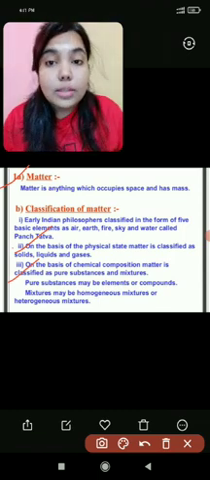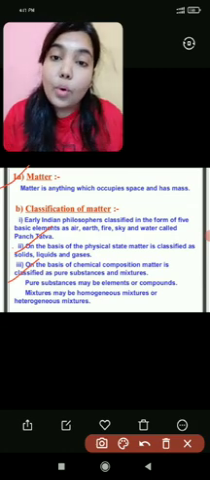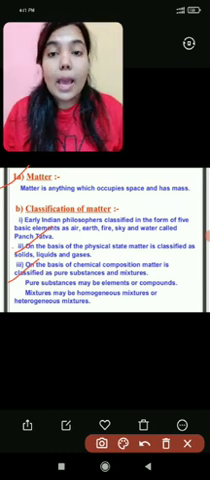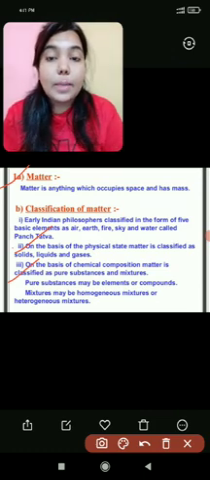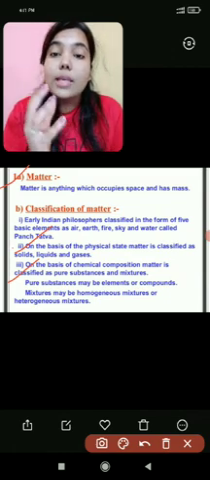It is not the purest form of the substance, the purest matter; it is impure matter. Why? Because this also implies a combination of elements, but in an unfixed ratio. The ratio is not fixed.